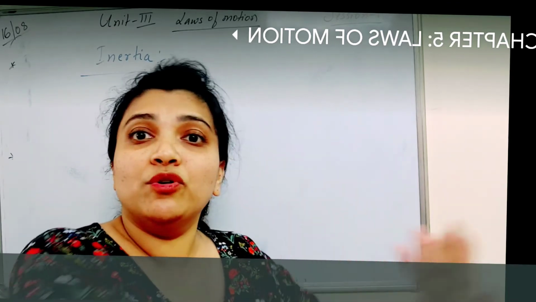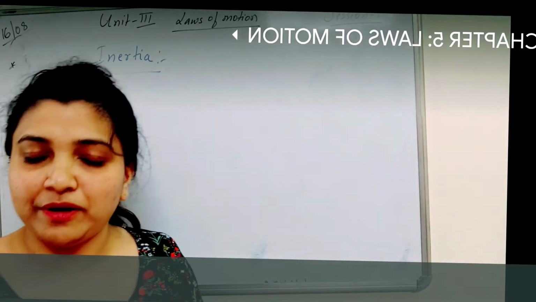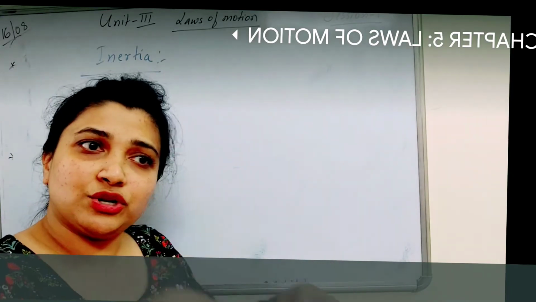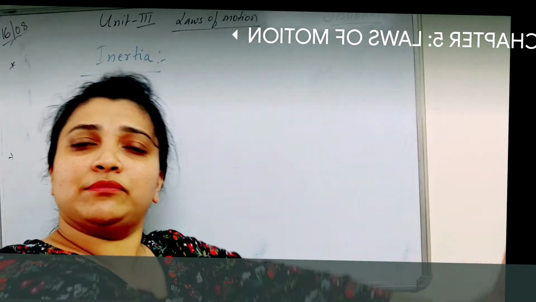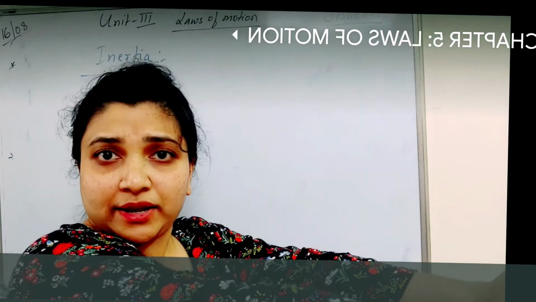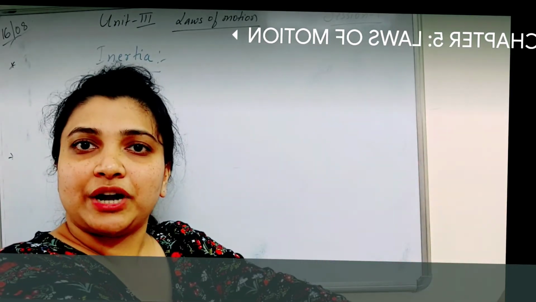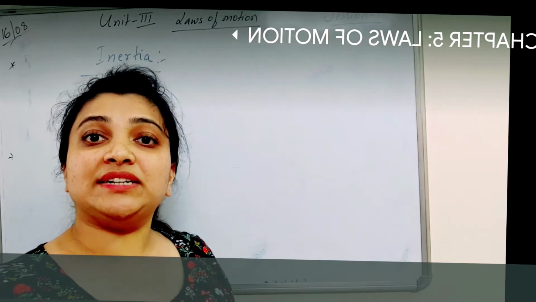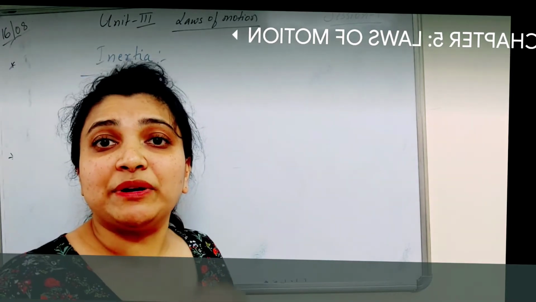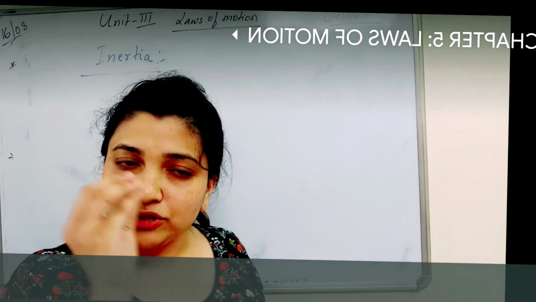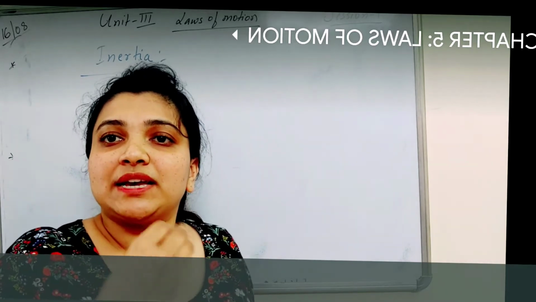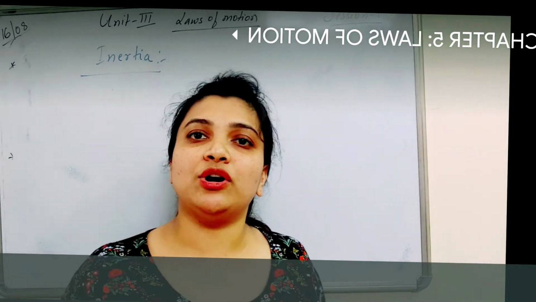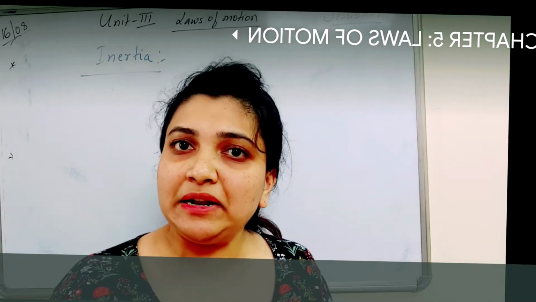But if a body is moving, so if I'm rolling a ball, it is rolling in the same uniform motion. Why? Because it has certain inertia, until and unless a force comes and acts on it, right? So it's a tendency to remain in that particular state as well, whatever it is basically staying in. So that is called inertia. Am I clear with inertia?